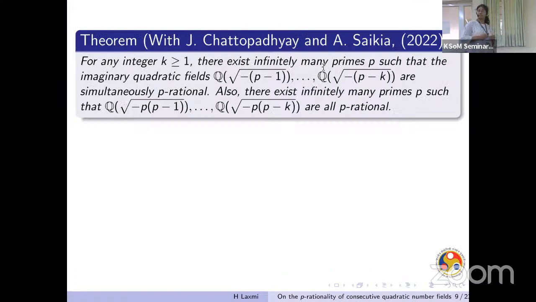So the first result involves imaginary quadratic fields. We showed that for any k greater than or equal to 1, the fields of the form Q(√(-p-1)), Q(√(-p-2)), and so on till Q(√(-p-k)) are all simultaneously p-rational. And also there exist infinitely many primes p such that the fields of the form Q(√(-p(p-1))), Q(√(-p(p-2))), and so on, are also p-rational.